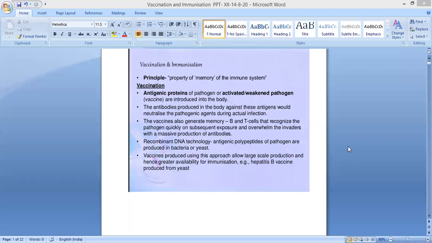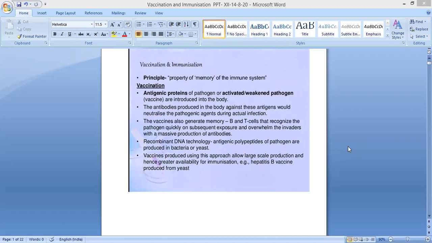Good morning, students. In this session, I'm going to teach about vaccination and immunization. So, what is meant by vaccination, or what is the difference between vaccination and immunization? What is the principle of this vaccination? Property of memory of the immune system.